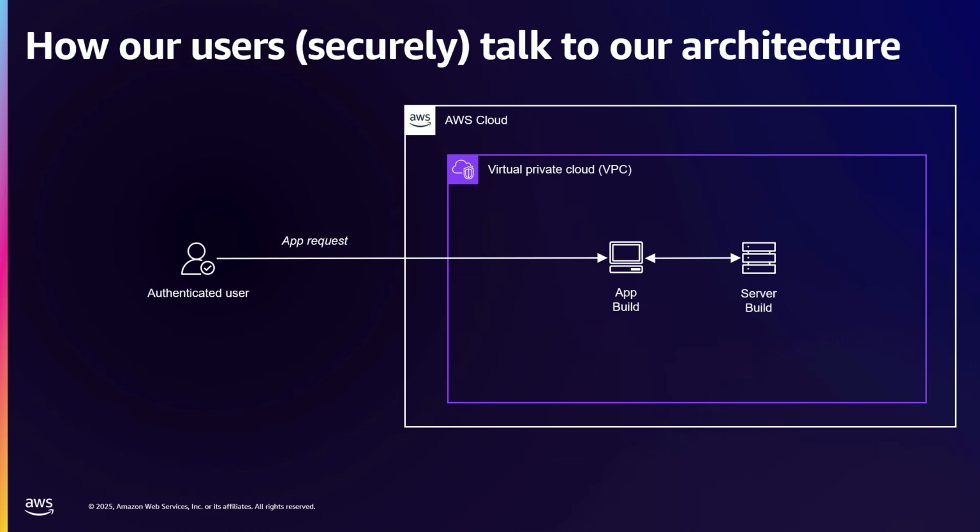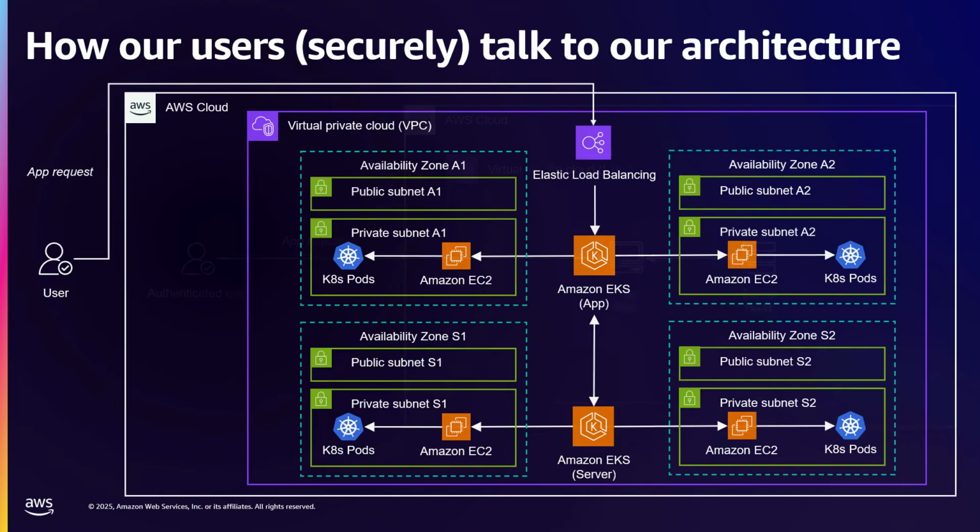This is basically our app. We want our authenticated user to talk to our app build, and then the app build is able to talk to our FastAPI server. So we're using Next.js for the app, FastAPI for the server, both of those distributed through Kubernetes.